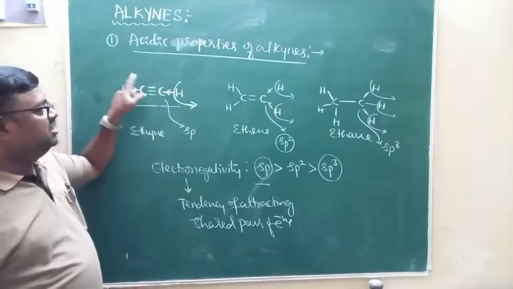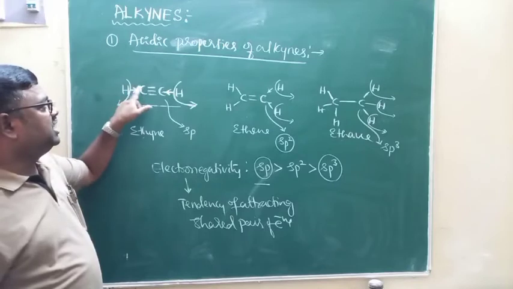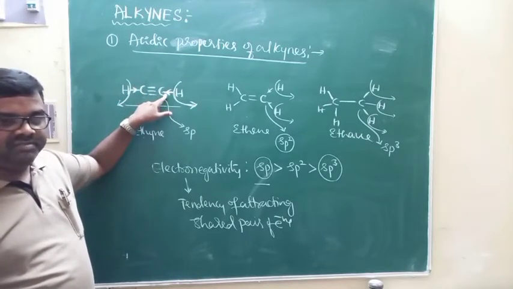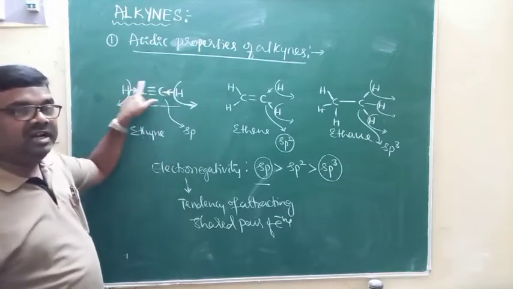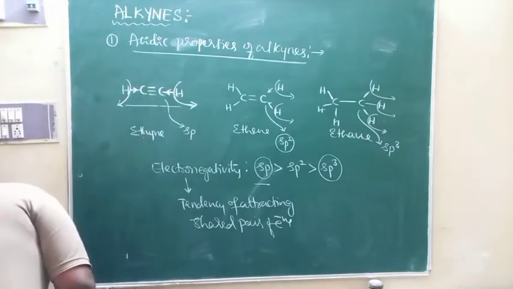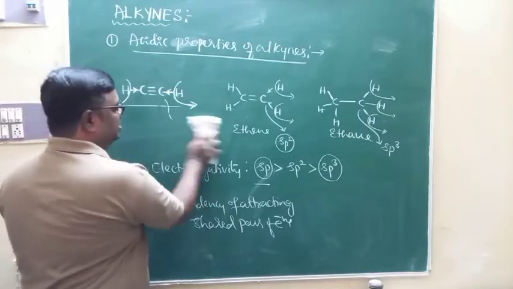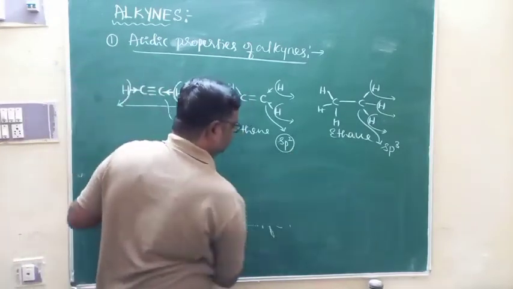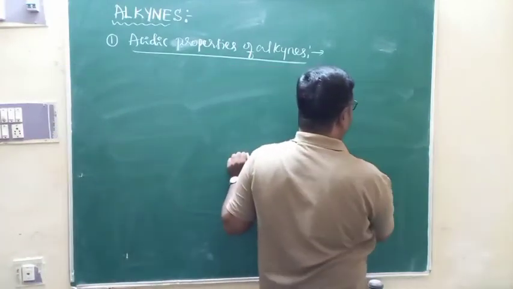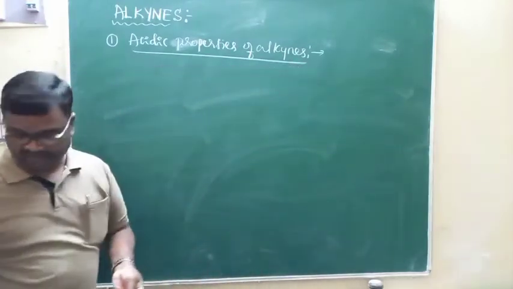Because of that, the hydrogen atoms directly attached to the triple bonded carbon atoms are acidic in nature. That is, they can be removed in the form of H plus ions.